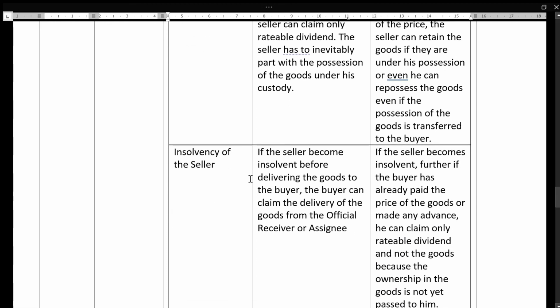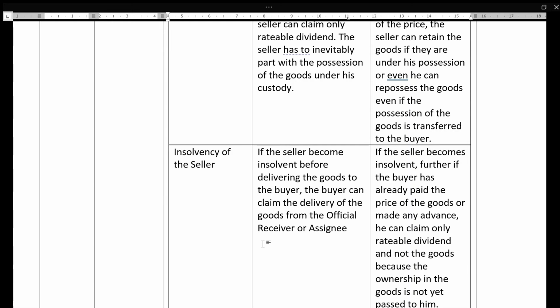If the seller becomes insolvent before delivering the goods, the buyer can claim the delivery of goods only from the official receiver. Official receiver is an officer in the law court who is appointed for an insolvent person to relieve him of his debts to the creditors.